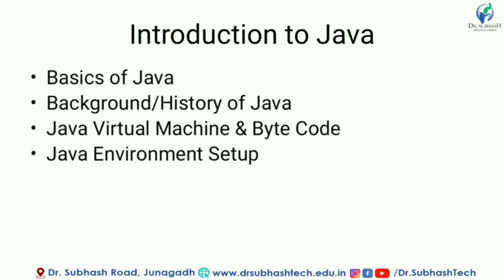Then there is a point, the Java environment setup. Before running programs on our system, we have to set up the environment for Java programs. According to that, we have to set the environment variable also. But before that, we have to make sure that our system supports Java programs. For that, we have to install some basic software. Those are JDK and JRE. JDK means Java Development Kit and JRE means Java Runtime Environment.